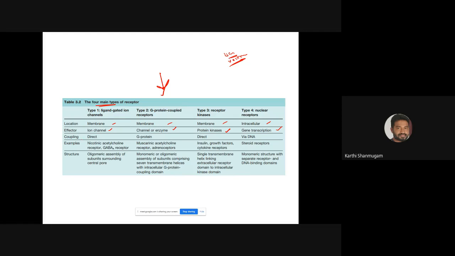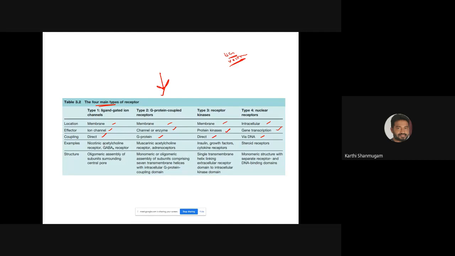Coming to the coupling, right? This is a very important slide from the examination point of view. For family 1 it's a direct coupling, a direct effect. But for family 2, it is mediated through the G protein. It's not a direct effect. And the third one is again a direct effect like the first family. And the fourth one is via DNA.